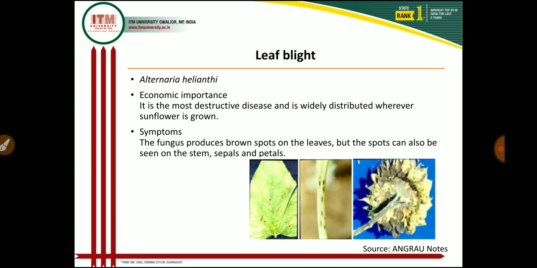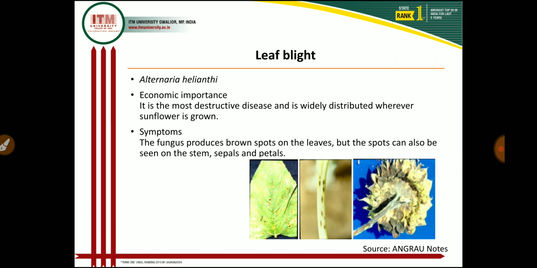So these are the most important symptoms for identification of the leaf blight of the sunflower crop that is caused by Alternaria helianthi. And the disease sometimes causes rotting of the flower heads and affects the quality of the seed by reducing the germination percentage. As you see in the photograph, there is a brownish spot we can see on the lower surface of the leaf, and later on these brownish spots enlarge and cover the entire surface of the leaf, and sometimes we also see these brownish spots on the stem as well as in the head region of the sunflower crop.